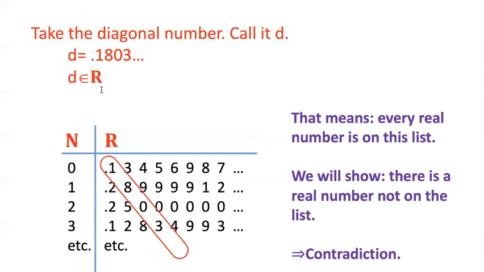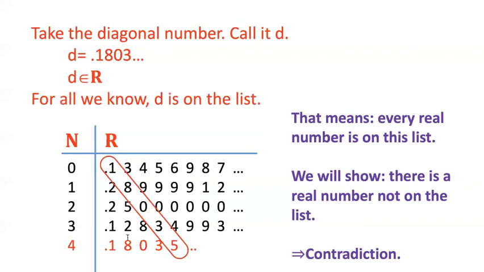And also, additionally, for all I know, D might actually be on this list. This is the interesting thing. Maybe D, for example, is paired up with the number 4. Since D is just the diagonal number, it's possible that one of the real numbers on this list, in its 10th place, has the 10th place digit of real number 1. In its 100th place, it has the digit from real number 2, etc. And of course, it intersects at the diagonal. That makes perfect sense. So this number might be on the list. Maybe it's paired with 4. Maybe it's paired with 1 million. Who knows? But D is not the problem. D might be on the list.